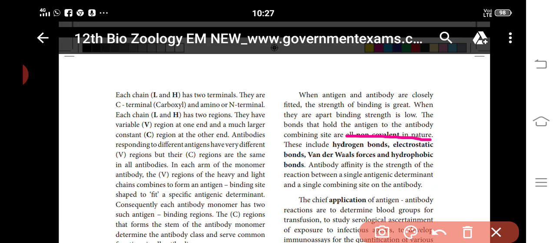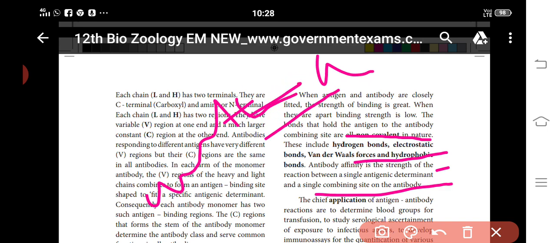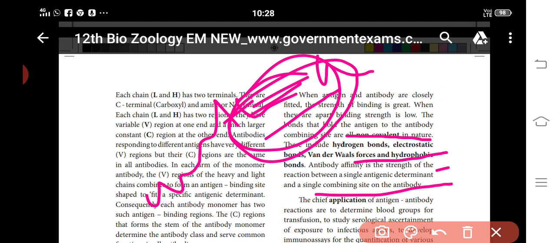These forces take place in our body. A single antigenic determinant combines with a single combining site of the antibody, so it is called non-covalent in nature.